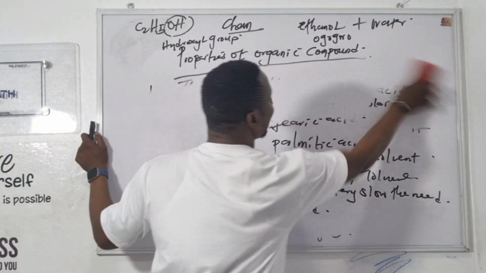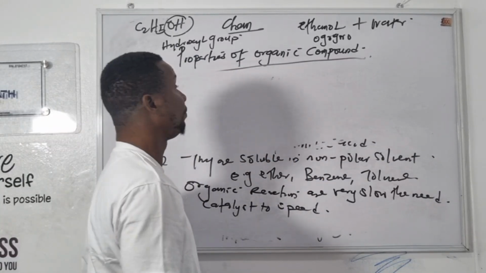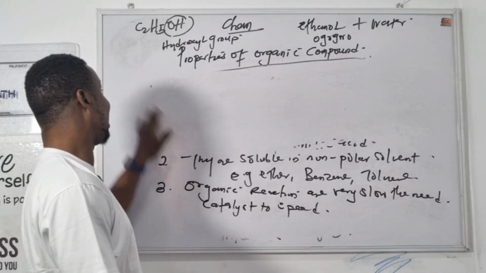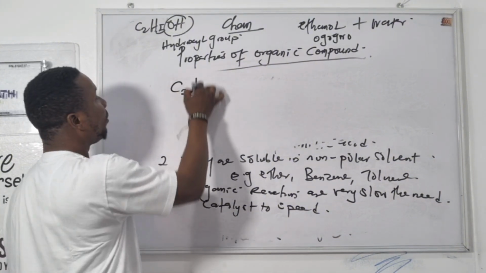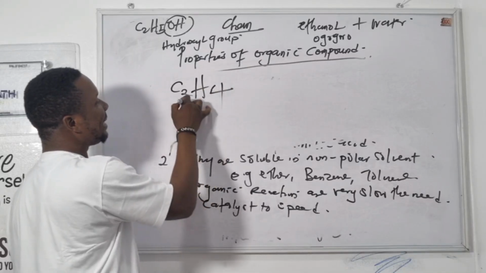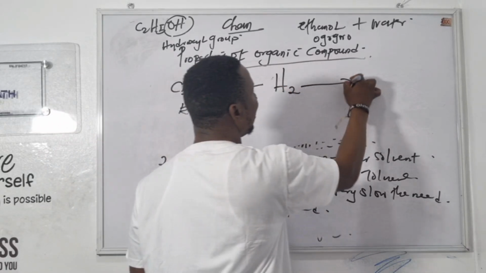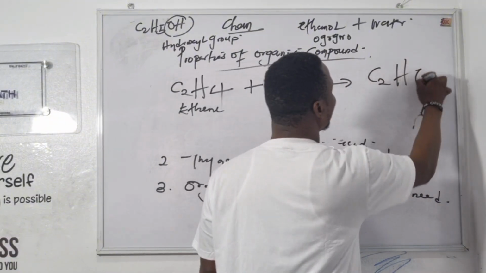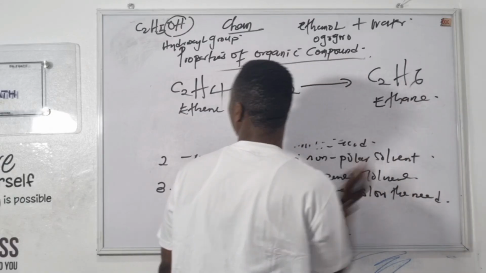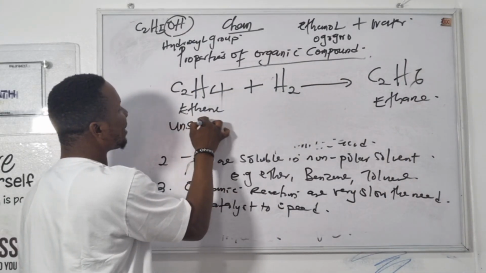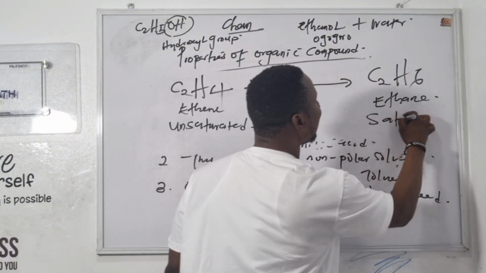So let's look at a simple organic reaction. Let's look at the addition reaction of an unsaturated hydrocarbon. C2H4 plus hydrogen gas, you will get C2H6. This guy, C2H4, is an unsaturated hydrocarbon. This guy, C2H6, is saturated.